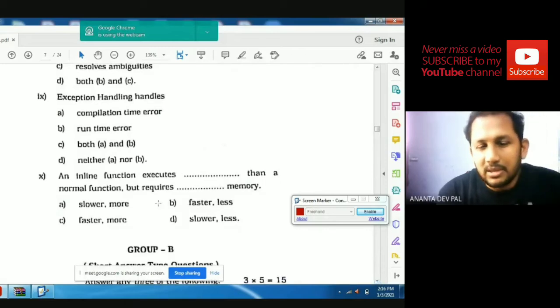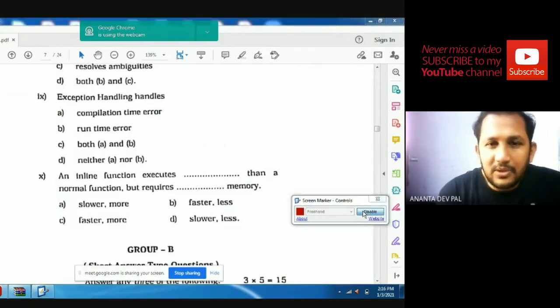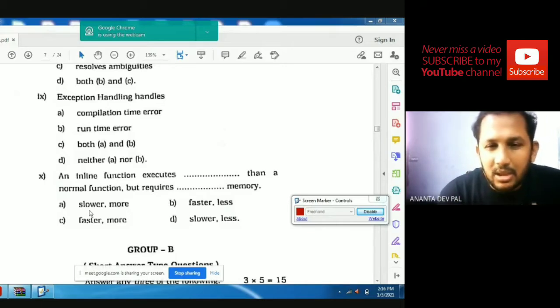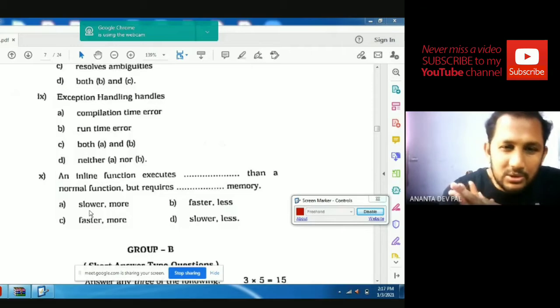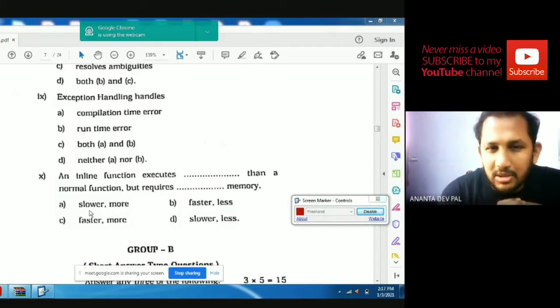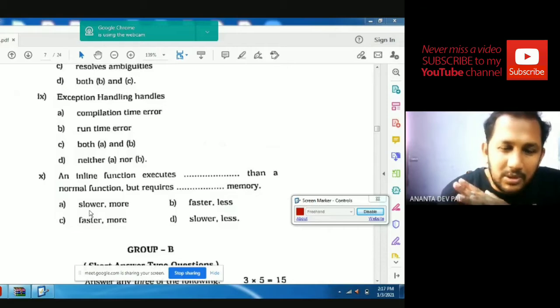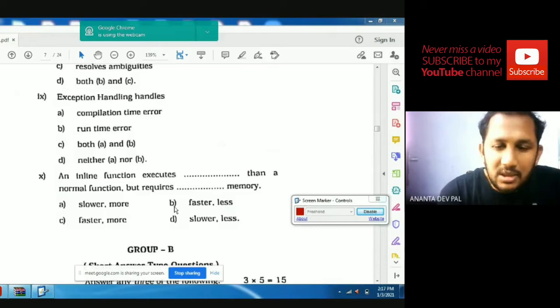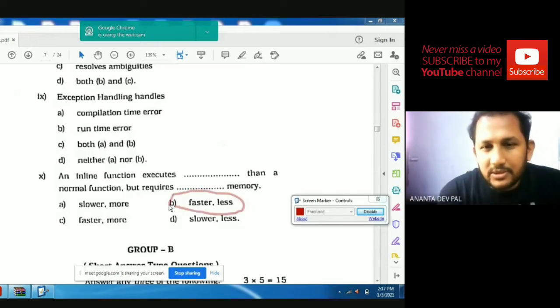Inline function, question number 10. Inline function executes dash than a normal function but requires dash memory. Slower, more memory? Faster, less memory? Faster, more memory? Slower, more memory? That is faster and less memory. Answer is faster and less memory.